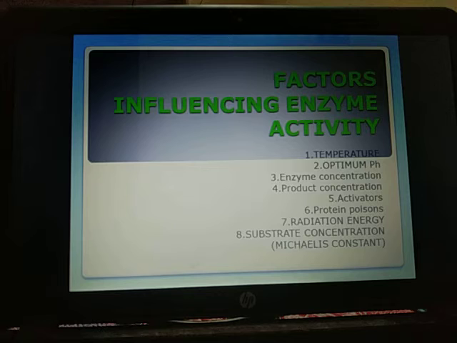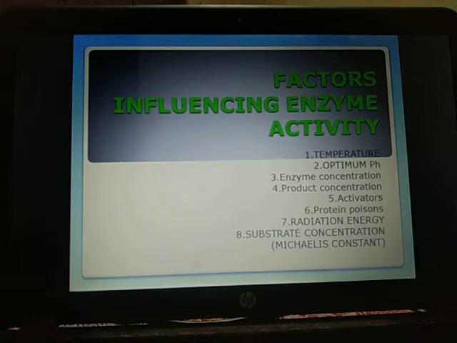Now next we have Michaelis constant. It is a mathematical derivation or constant which indicates the substrate concentration at which the chemical reaction catalyzed by an enzyme attains half its maximum velocity. The constant was put forth by Leonor Michaelis and Menten in 1913.